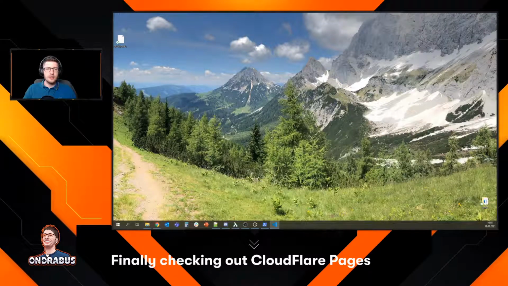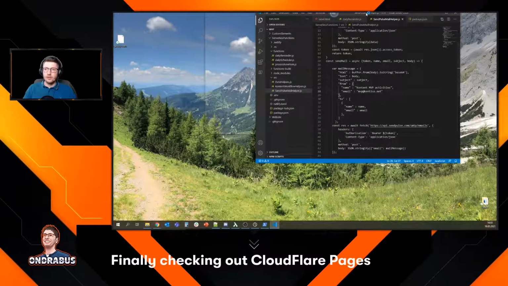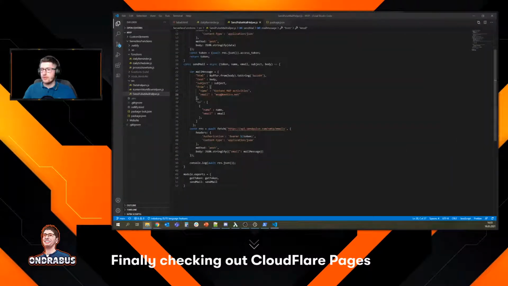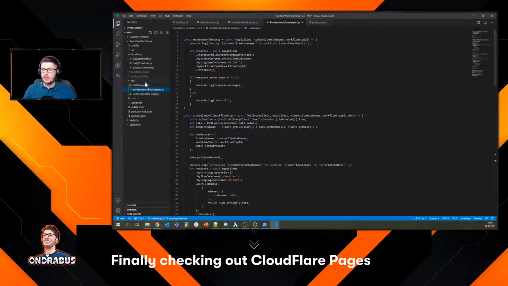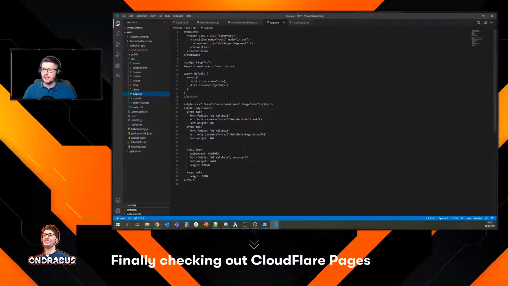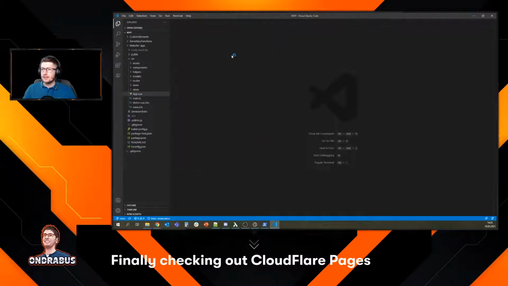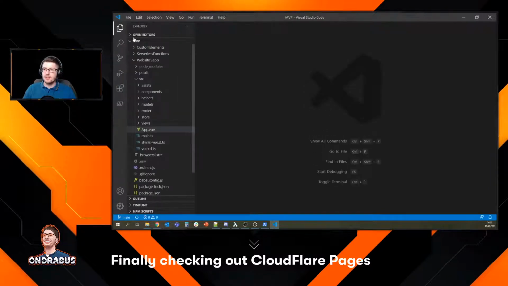code here. And what I want to do, so last weekend actually, I tried to create my first Vue 3 app, and if you give me a second, I'll show you how that looks. There we go. So finally we're here. This is part of a monorepo on GitHub. There are 3 parts to this monorepo: custom elements, serverless functions, and the website app.